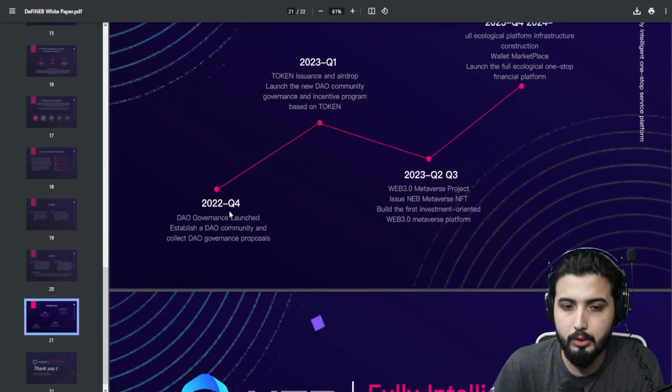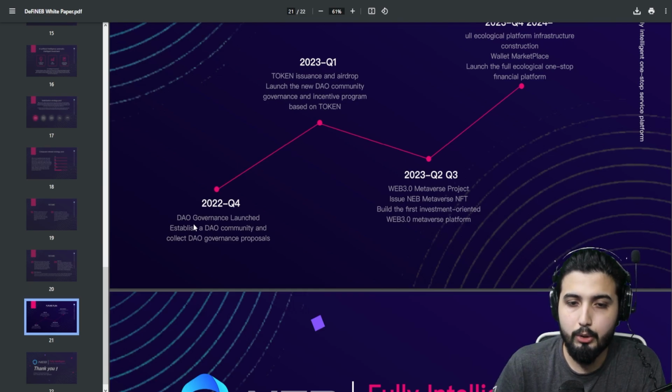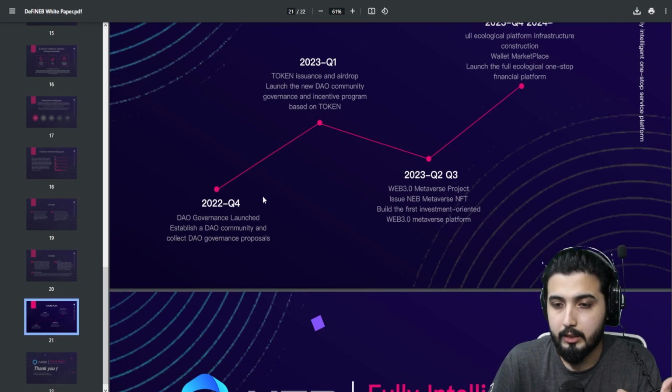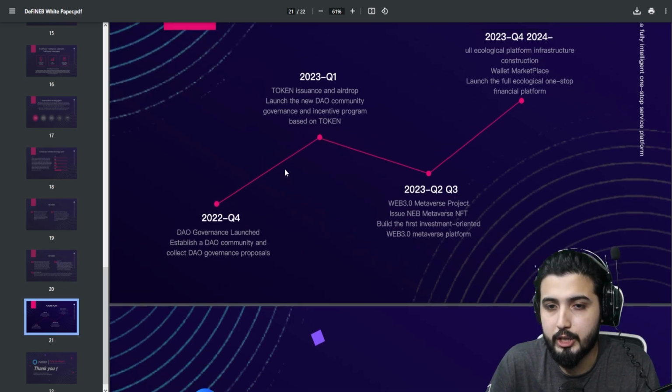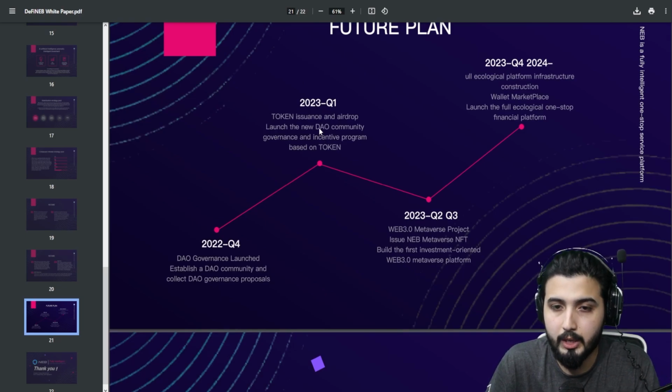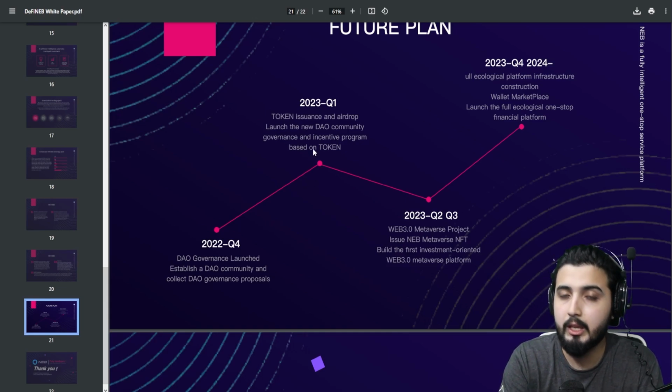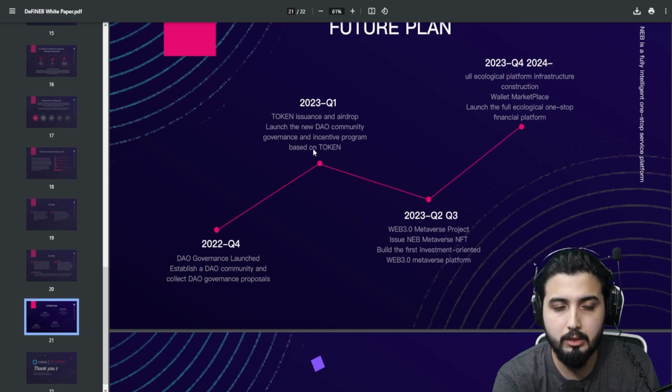So Q4 of 2022, DAO governance launched, established a DAO community, and collected DAO governance proposals. This is where it's going to start. And then early next year, in Q1 of 2023, token issuance and airdrop launched a new DAO community governance and incentive program based on tokens. So that's what they're going to have, their own token. They'll be launching it, and they're going to launch the whole marketing and listings of the token, airdrops and so forth.